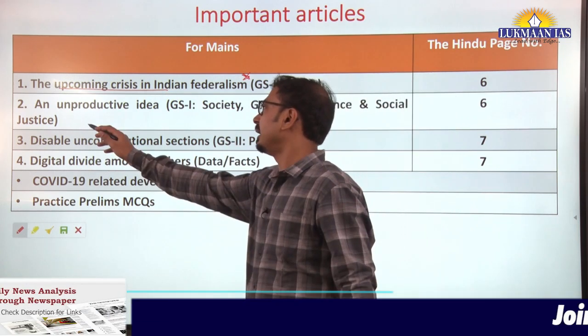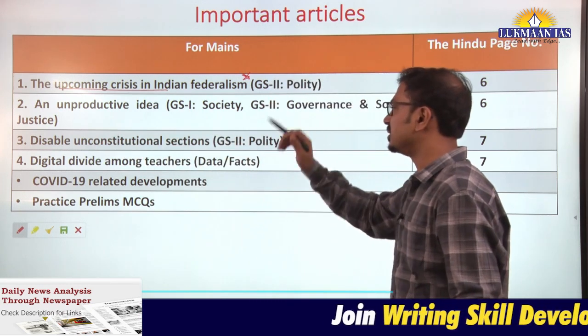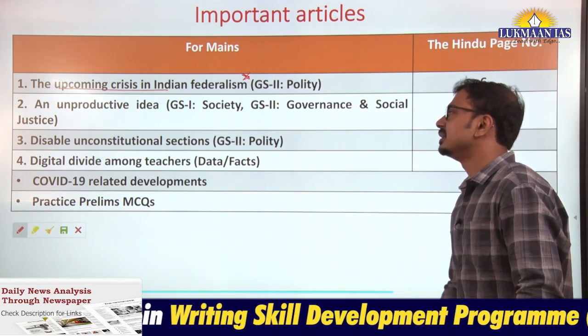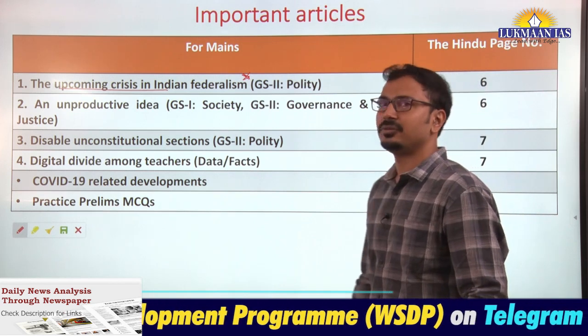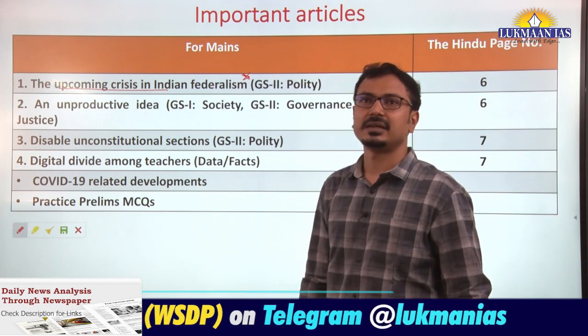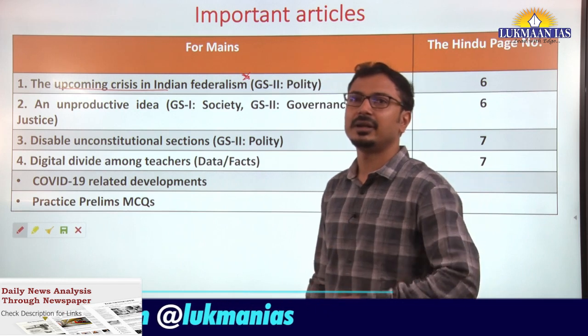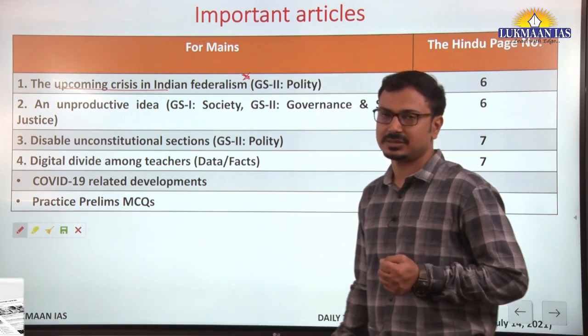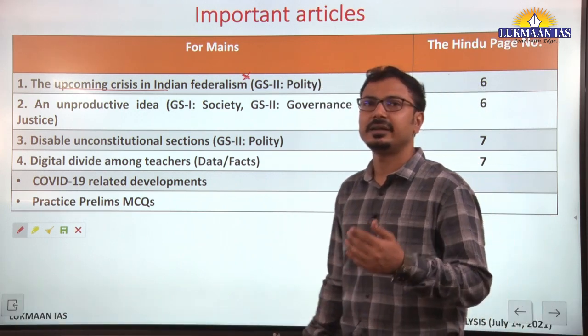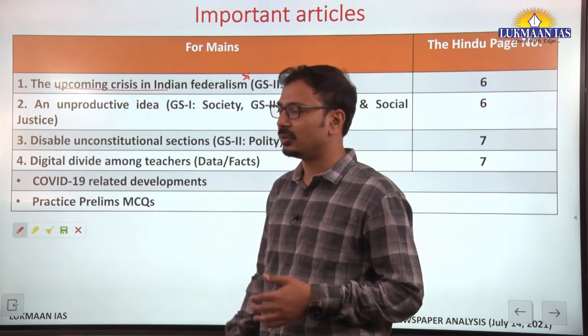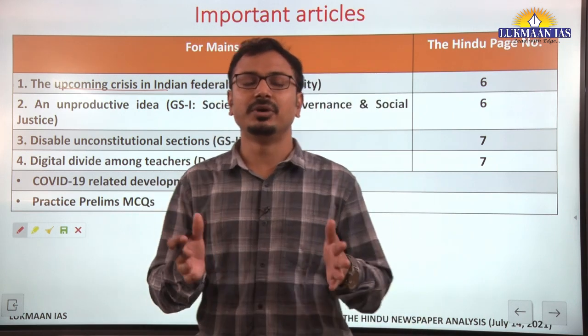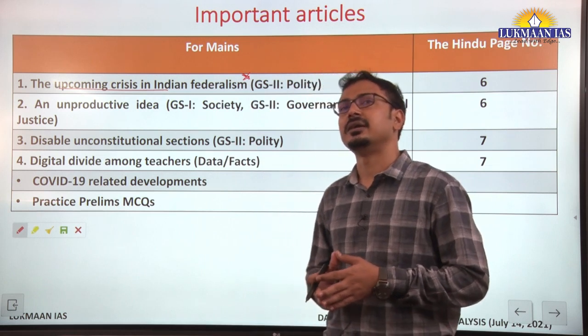Then an unproductive idea on page number 6, editorial. This article has the context of recent policy changes done by the UP government regarding population control measures. The article in the first part talks about which measures under this particular policy are undertaken.